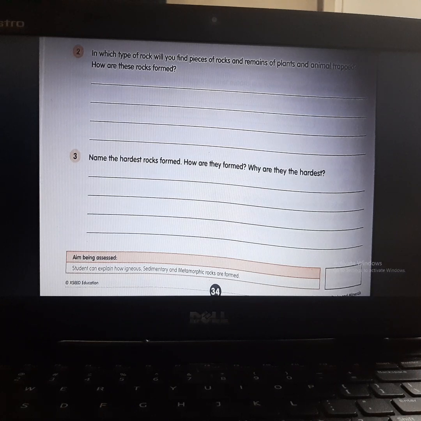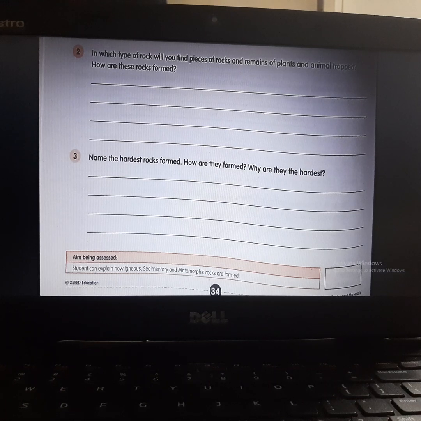So next, question number 2. In which type of rock will you find pieces of remains of plants and animals trapped? How are these rocks formed? So students, what happened?